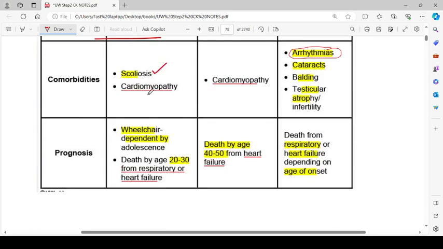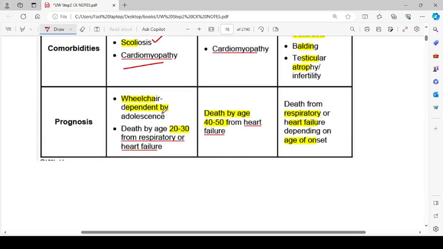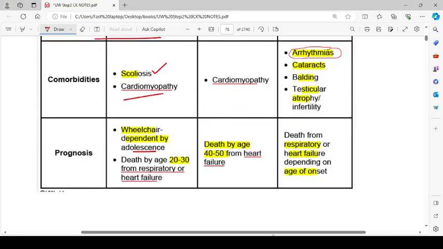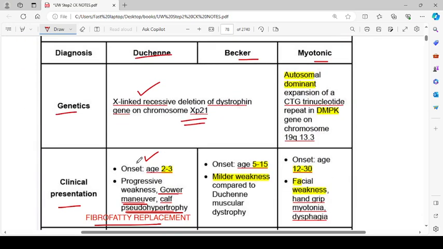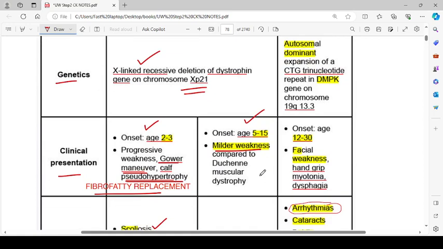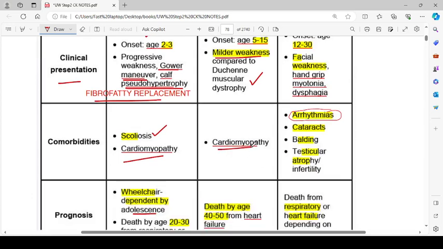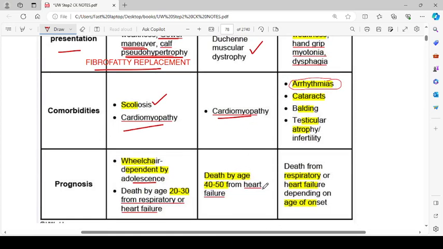Comorbidities include scoliosis and cardiomyopathy. Prognosis is wheelchair dependence by adolescence and death by age 20 to 30 years from respiratory or heart failure. Then we have Becker muscular dystrophy, which is also X-linked recessive, with the same deletion of the dystrophin gene on chromosome Xp21. The age of onset is 5 to 15 years. Milder weakness compared to Duchenne muscular dystrophy will be there. Then there is cardiomyopathy, and death will be by age 40 to 50 years.